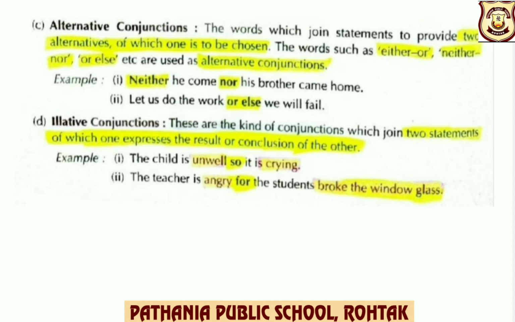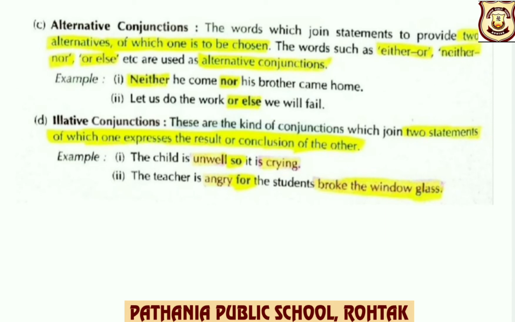Next, alternative conjunctions. The words which join statements to provide two alternatives of which one is to be chosen. Words such as either or, neither nor, or else, etc. are used as alternative conjunctions. For example, neither he came nor his brother came home.